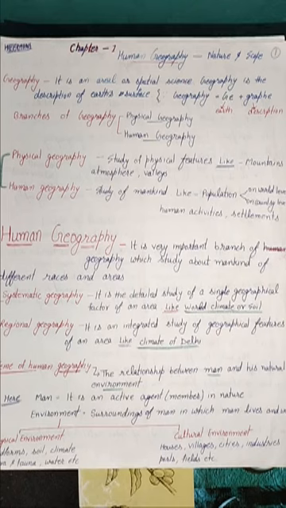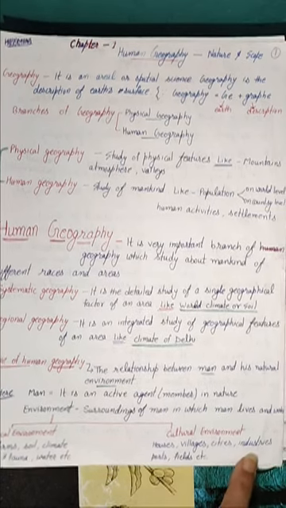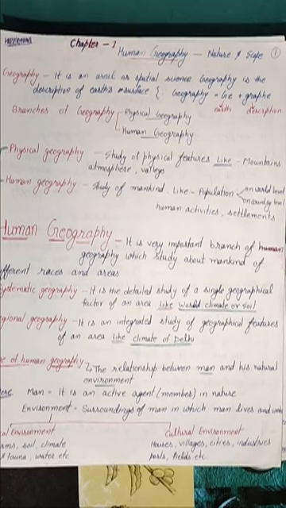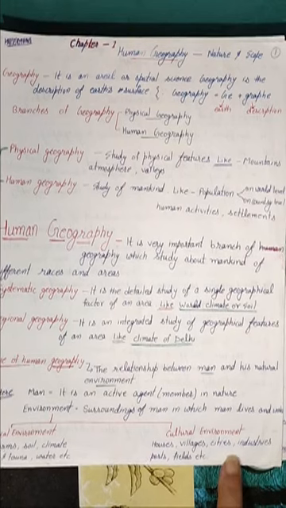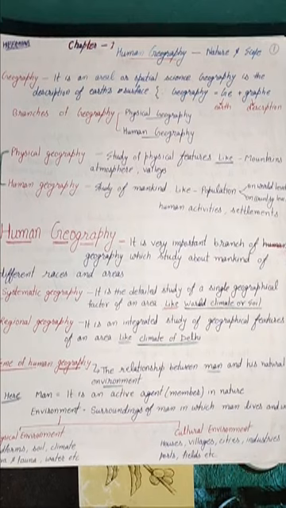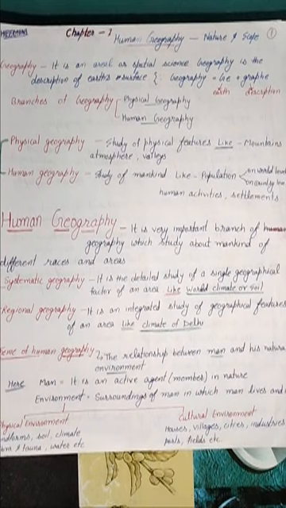Next, environment: the surroundings of man in which man lives or works. It means the area where human beings live and carry out their activities is known as our environment. Here are the types of environment. First is physical environment, second is cultural environment.